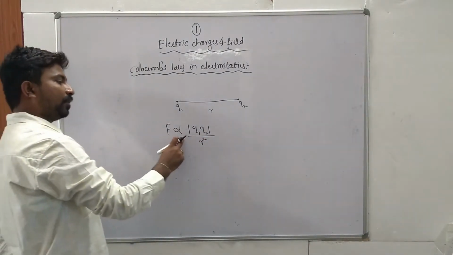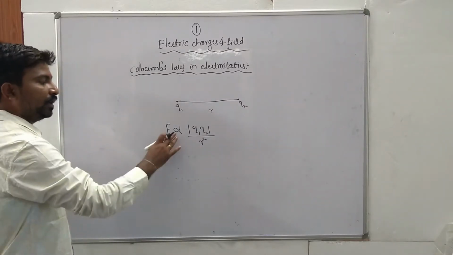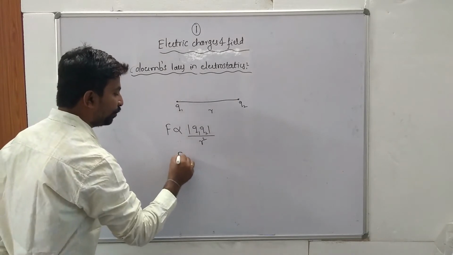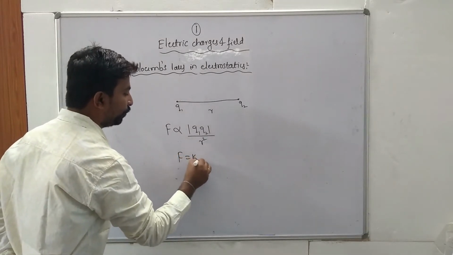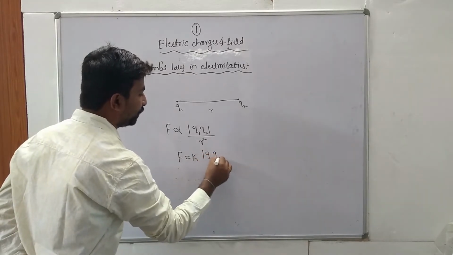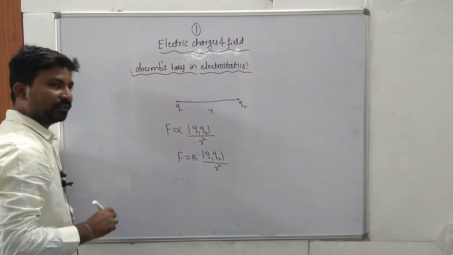So F is proportional to magnitude of Q1 Q2 by R square. So we can remove the proportionality, then we can write a constant. So F is equal to K into magnitude of Q1 Q2 by R square, where K is called what?